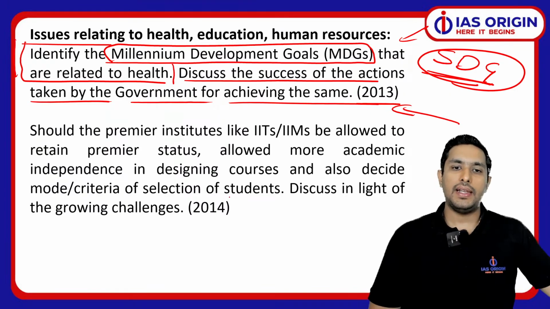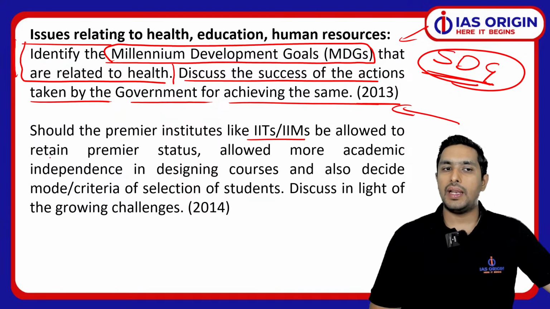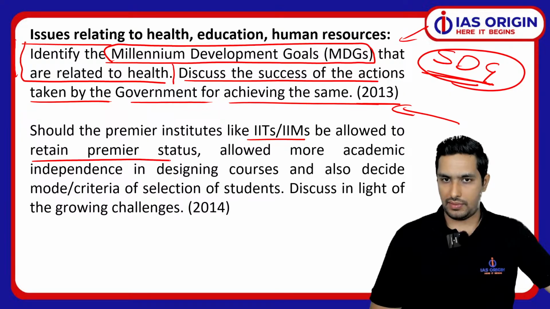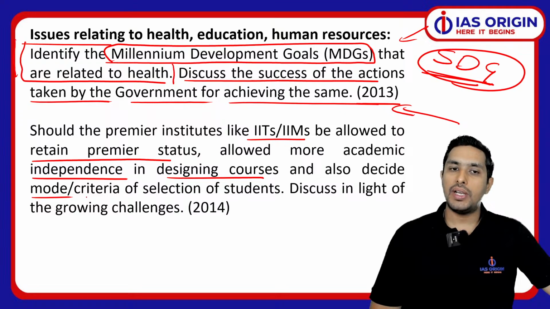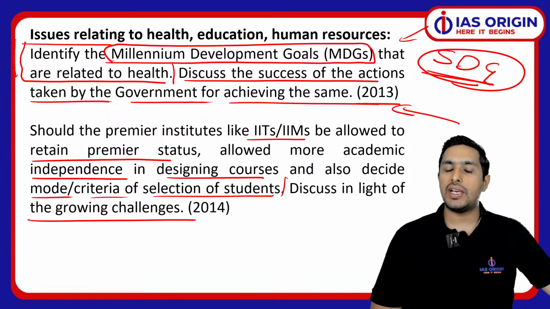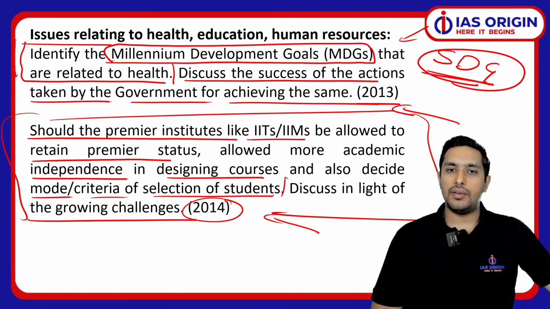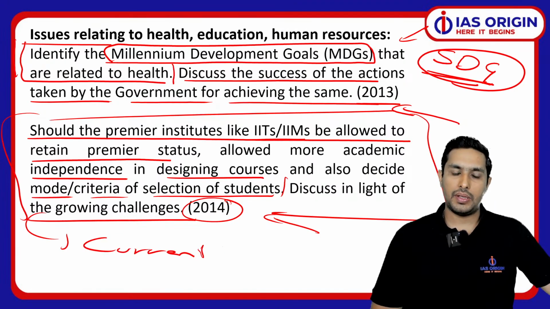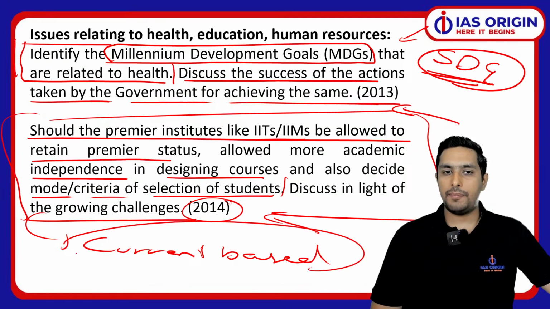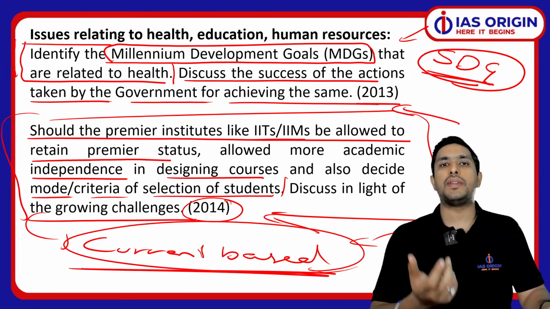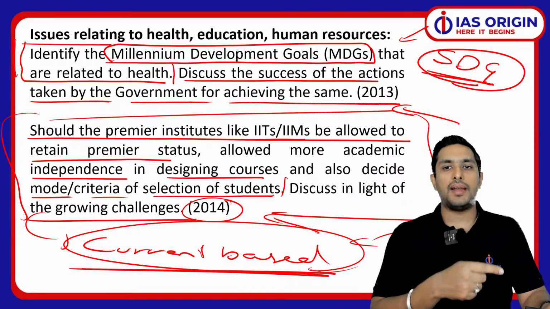Okay. Then in 2014 again we had a question, that should premier institutes like IIT, IIMs be allowed to retain premier status, allowed more academic independence in designing the courses, and decide mode या criteria of selection student, discuss in the light of growing challenges. तो उस साल का कोई issue होगा, उसके basis पे they have made this very question. So now again, this is, I would say, very much a current based question, that in that preceding year, if something is happening in this regard, they are making a question out of it.